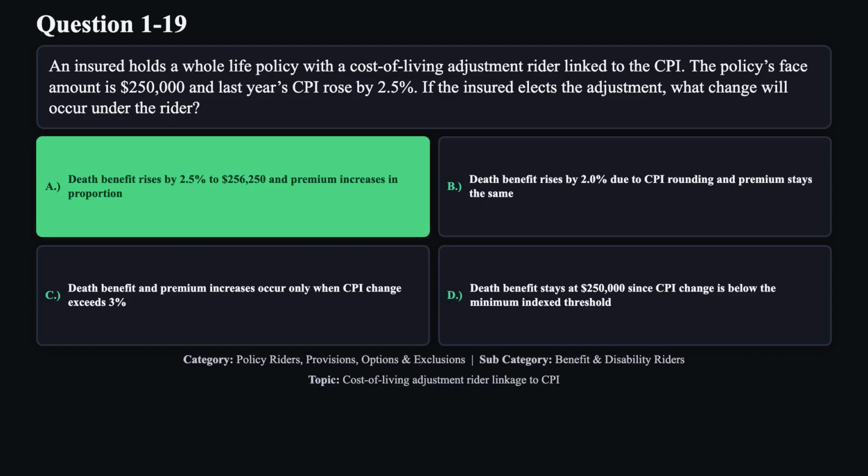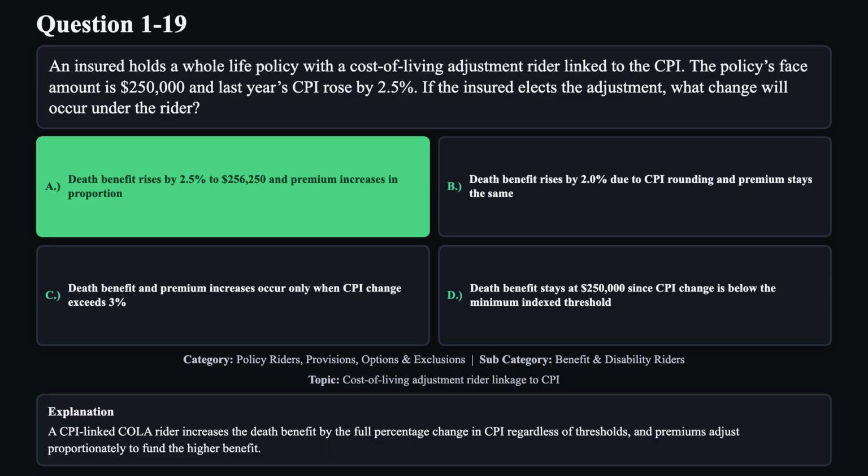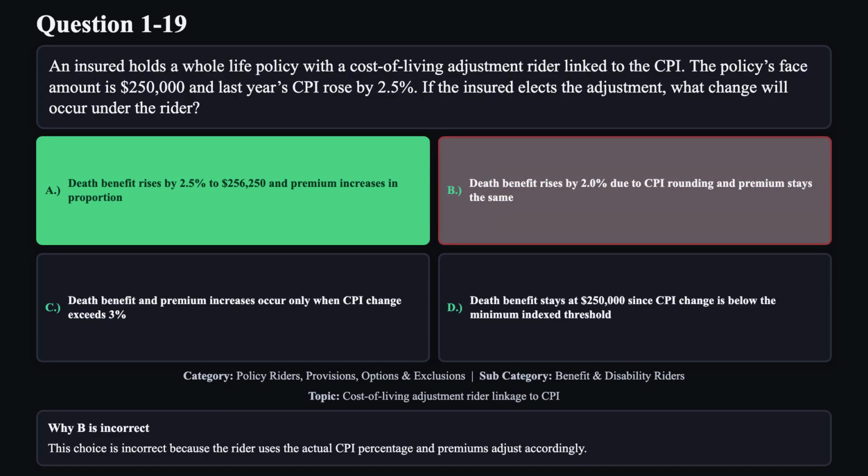The correct answer is A. A CPI-linked COLA rider increases the death benefit by the full percentage change in CPI regardless of thresholds, and premiums adjust proportionately to fund the higher benefit. Reason B is not correct. This choice is incorrect because the rider uses the actual CPI percentage and premiums adjust accordingly.